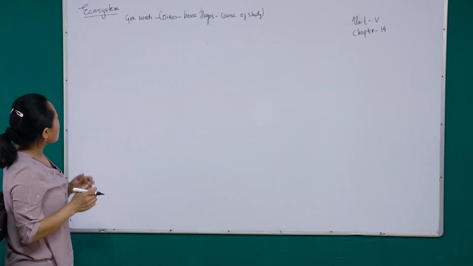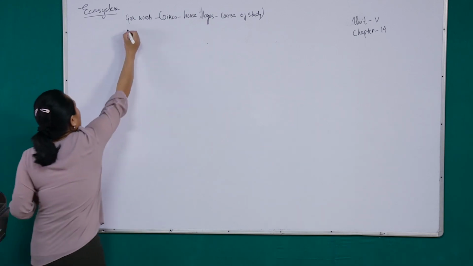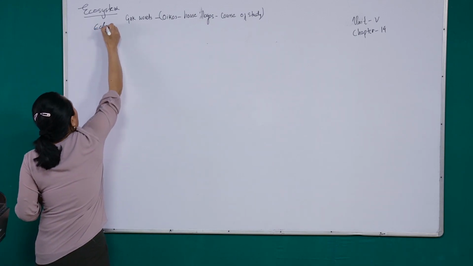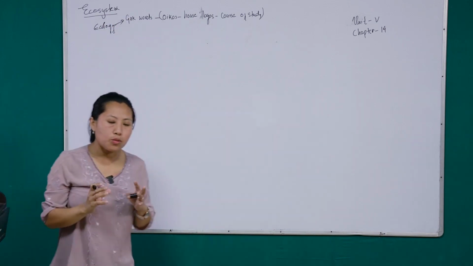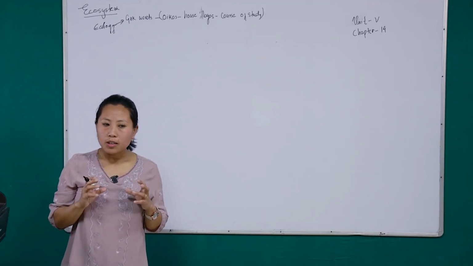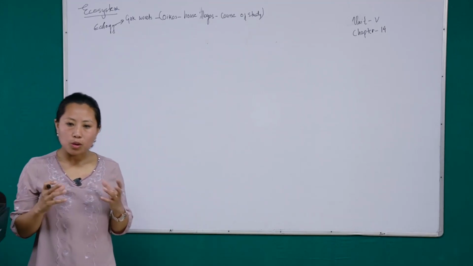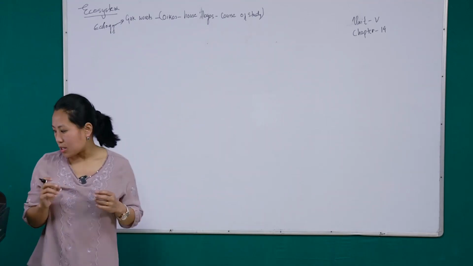The integrated system which results from the interaction between the living organisms, the living components, and the non-living factors is known as ecosystem.